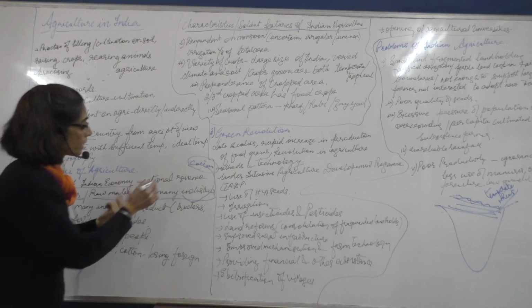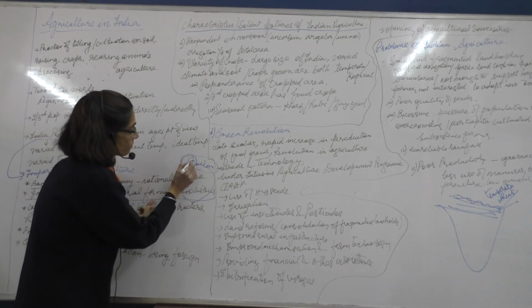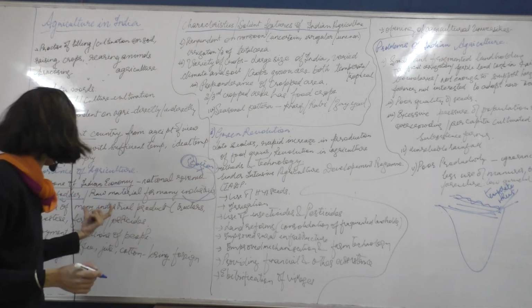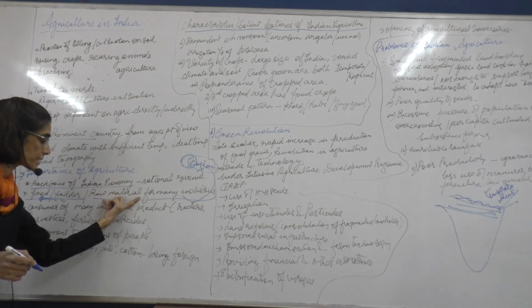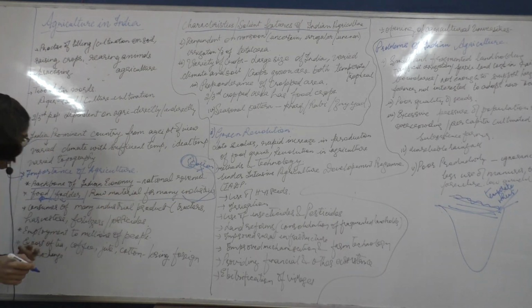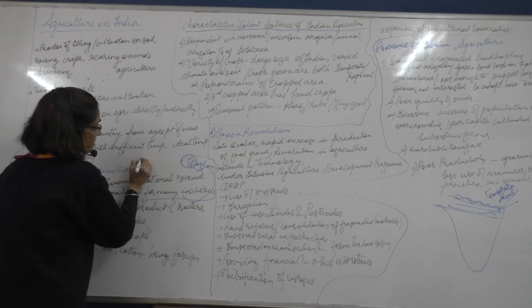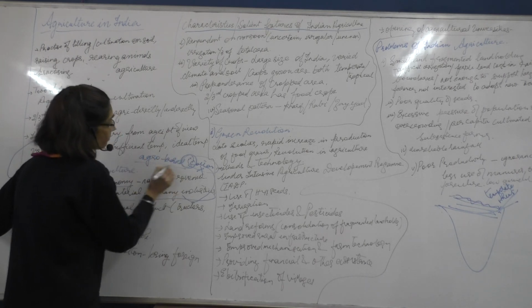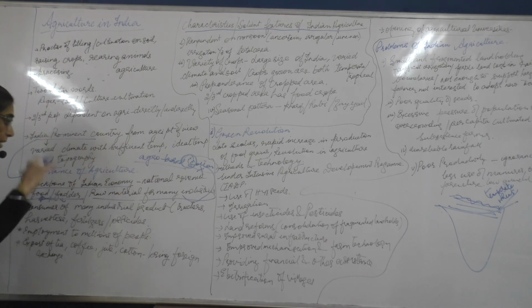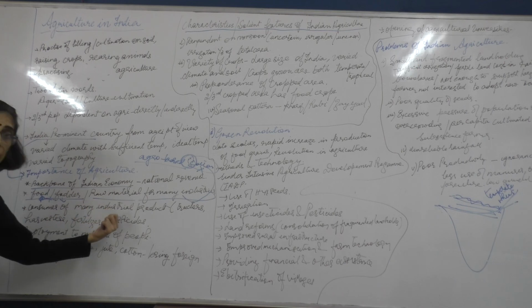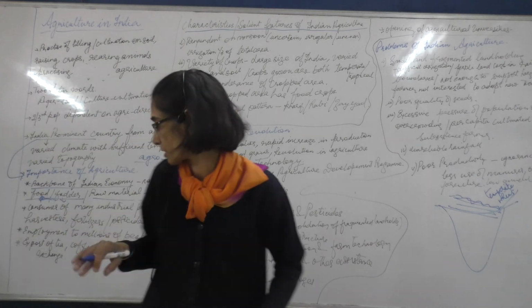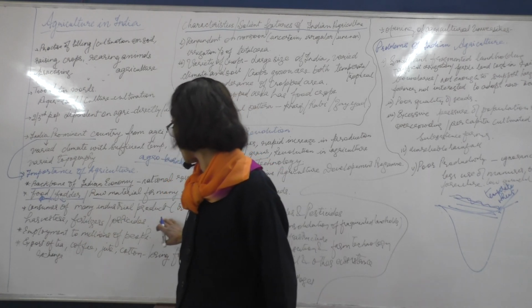So the number of people who survive on this, who cultivate as well as who are involved in the manufacturing, is large. So we are saying it provides raw material for many of the industries. Such industries are called agro-based industries, which have their raw material from agriculture. And then it consumes many of the industrial products. Agriculture consumes many of the industrial products.